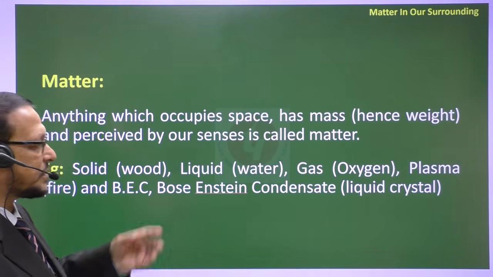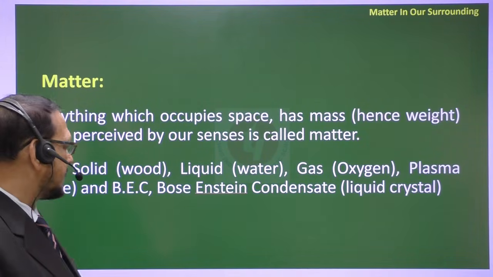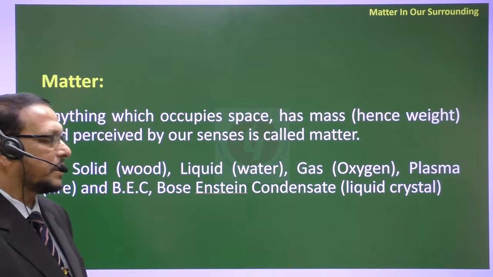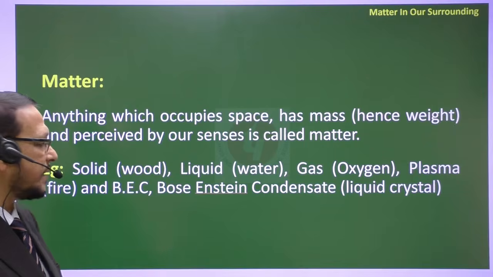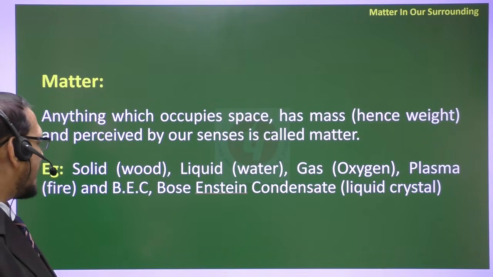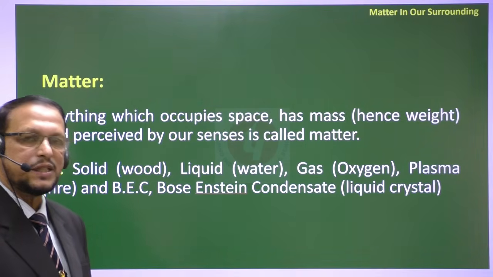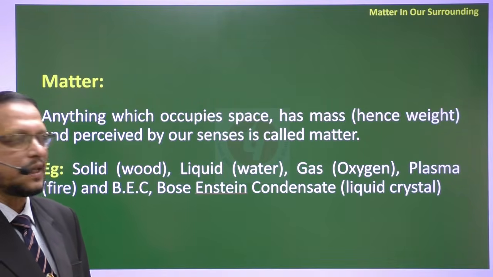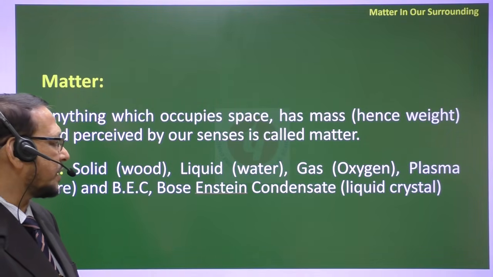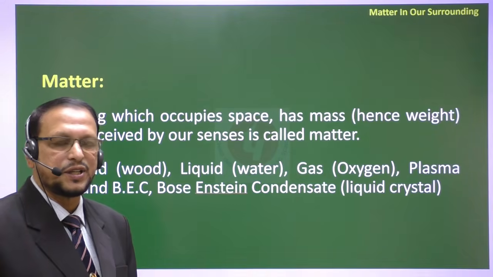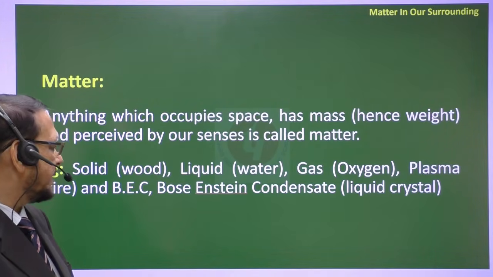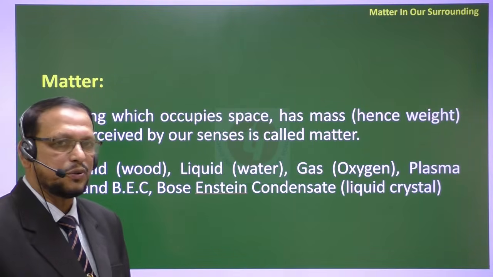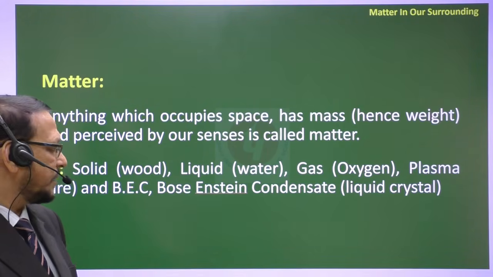Plasma is the 4th state of matter. We will discuss details later on. One example of plasma is fire, or the matter present in the sun. And BEC is a very important part, the 5th state of matter, called Bose-Einstein condensate. It was predicted by the Indian scientist Satyendra Bose along with Einstein's concept.